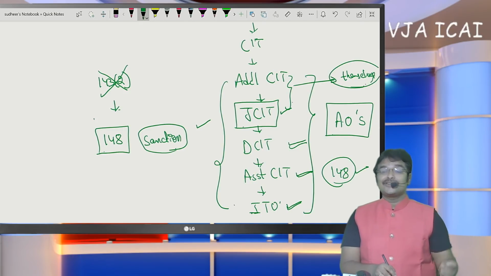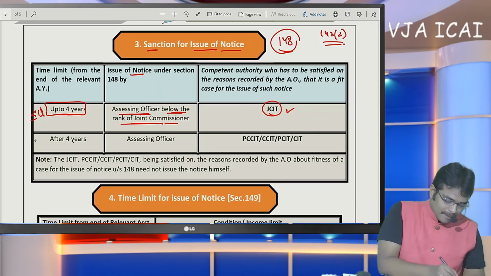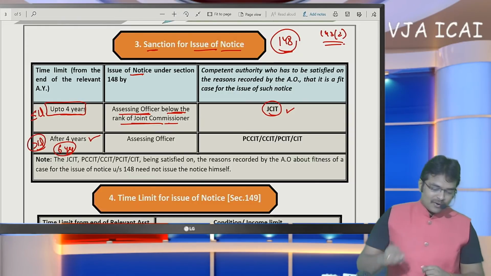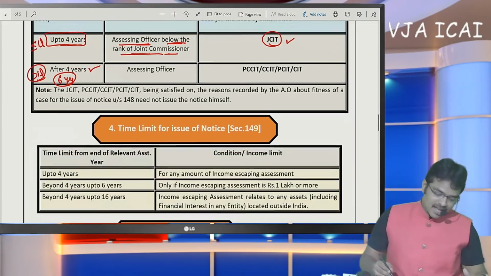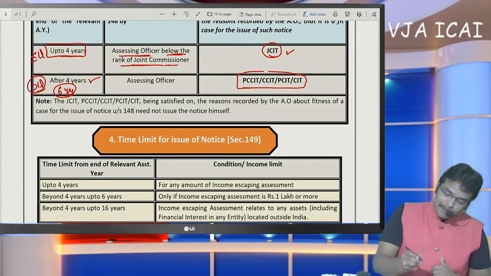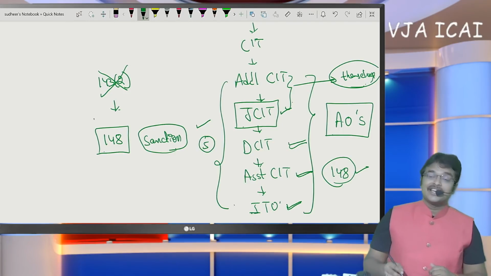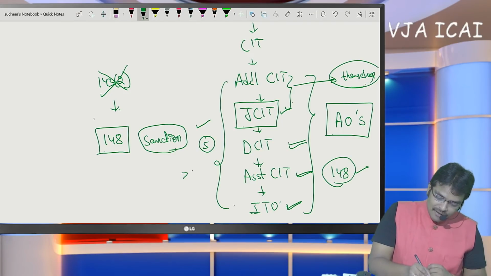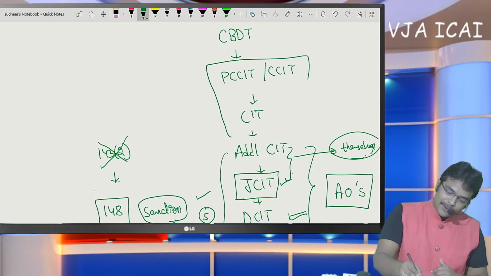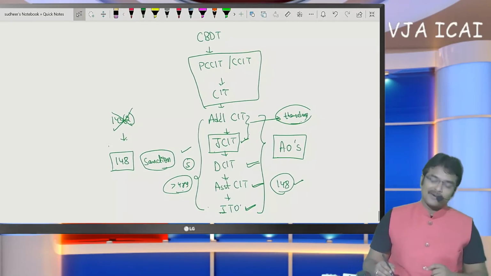That is if notice is issued within 4 years. But if notice is to be issued after 4 years, if you remember, greater than 1 lakh, notice can be issued up to 6 years. Like that, if notice is to be issued after 4 years, they are required to take the approval of the principal chief commissioner or any of the officers specified here. These 5 officers, if they need to issue notice where the time period has exceeded 4 assessment years, require the approval of these officers. So I think this hierarchy is very clear. Let me present it one more time.